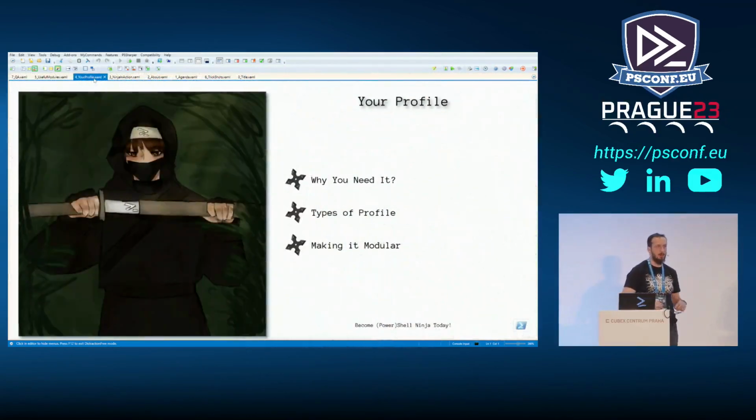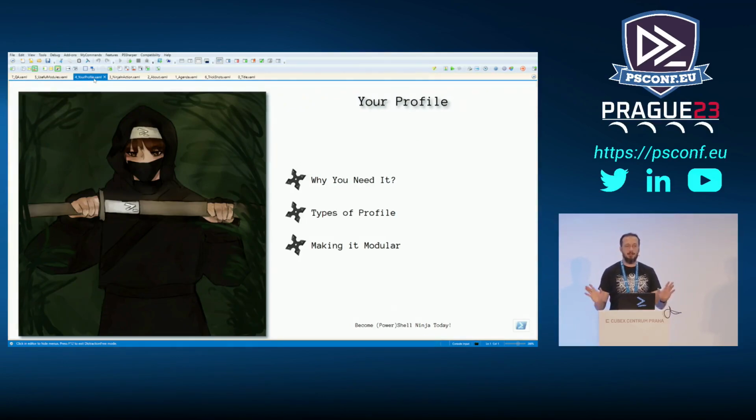Next up, I want to show you the profile. Why do I want to show you the profile? Because that's where I am going to put most of the things that make this happen. So, how many of you actually use a profile? You have your own profile. Excellent. How many of you maybe don't have a profile configured? What's your excuse or reason for not doing that? Okay, we can discuss that later at the venue maybe.